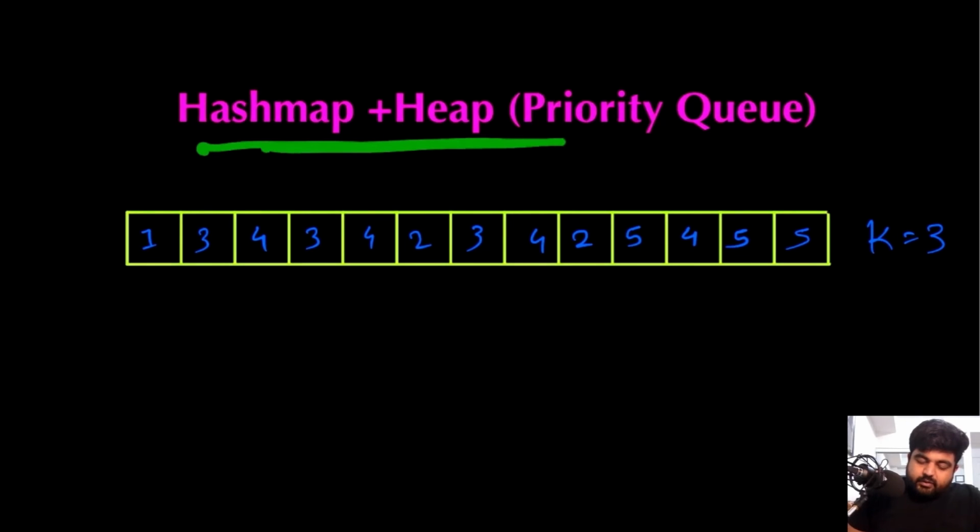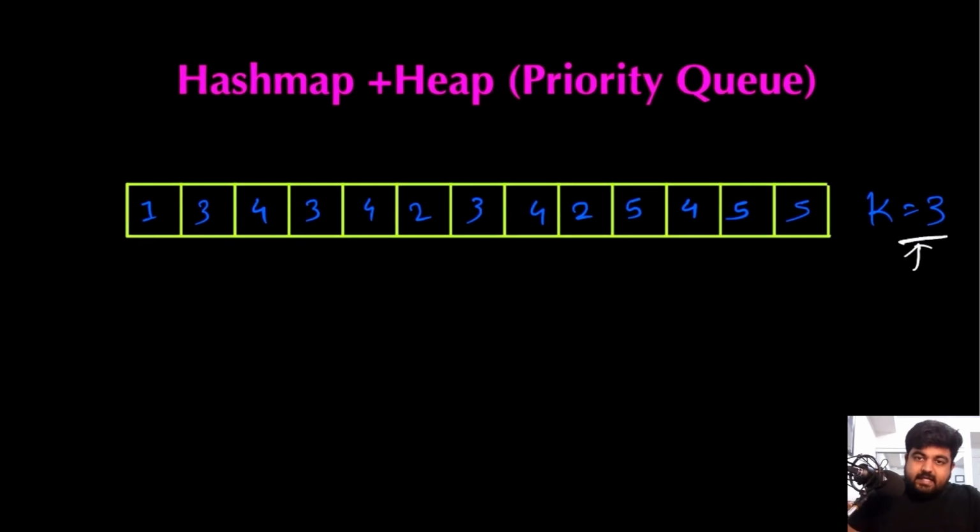We are actually going to use the combination of a hash map and a heap in order to achieve the top k elements. So I have created a custom example over here, and I have given the value of k as 3. Now remember, whenever we need to return top k elements, or top 3 elements in this case, how can we define that?